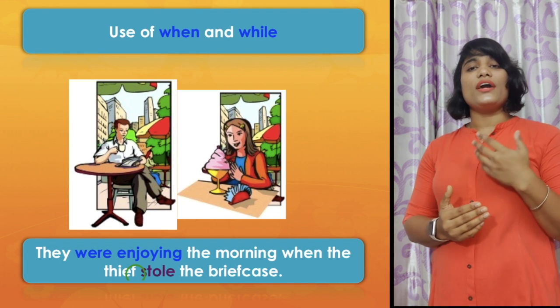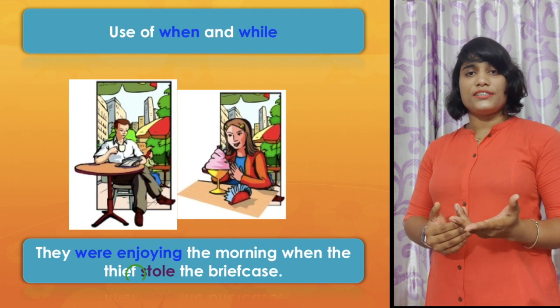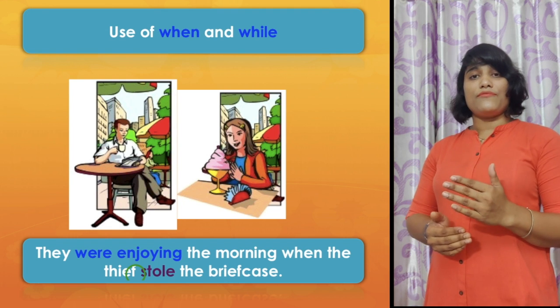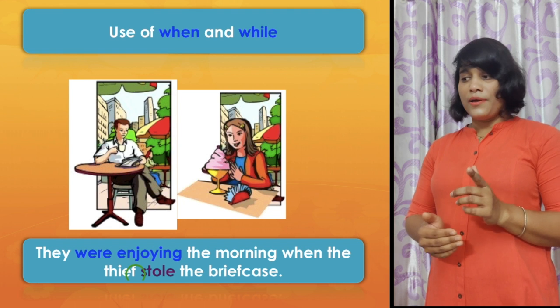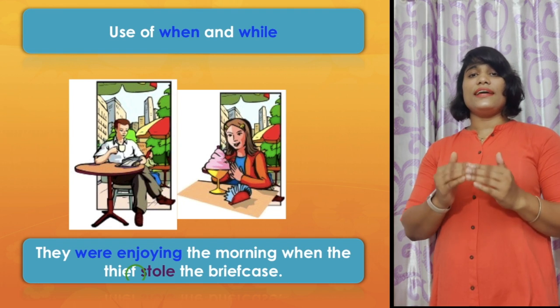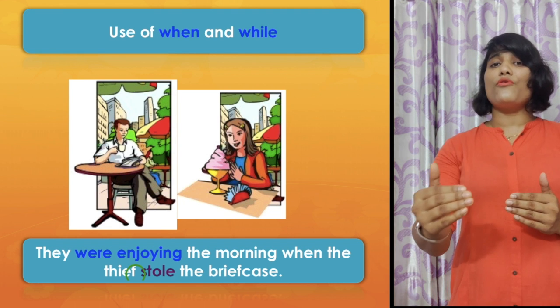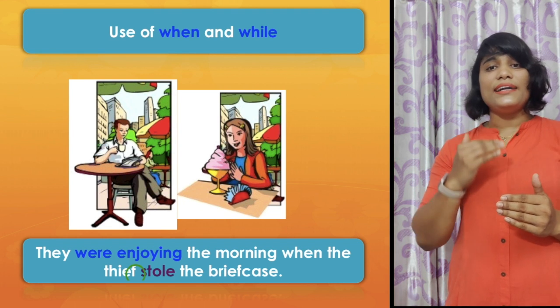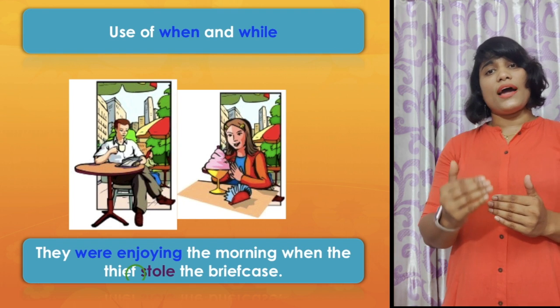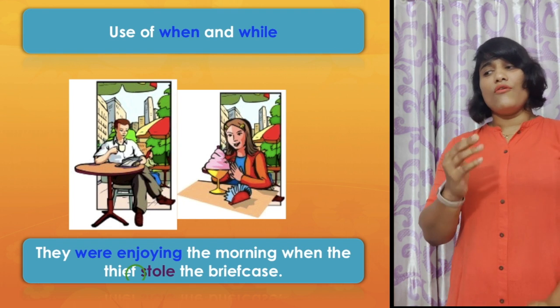When you are talking about a short action, you have to use simple past tense and you have to use when there, not while. But while is always used when the action was in progress. If you have to say some continuing process, then you have to use while instead of when.